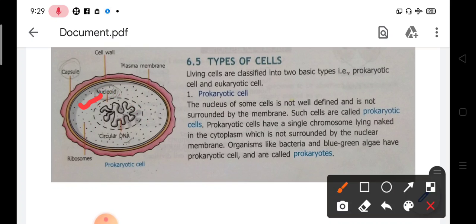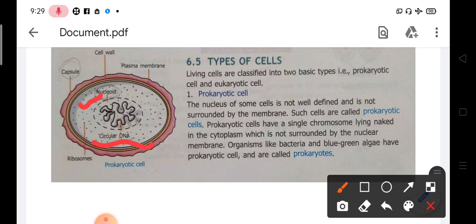That means the genetic material, the nucleic content without a nuclear membrane, is called the nucleoid, and the DNA present in the nucleoid is circular DNA. In other organisms, DNA is not circular, DNA is linear.